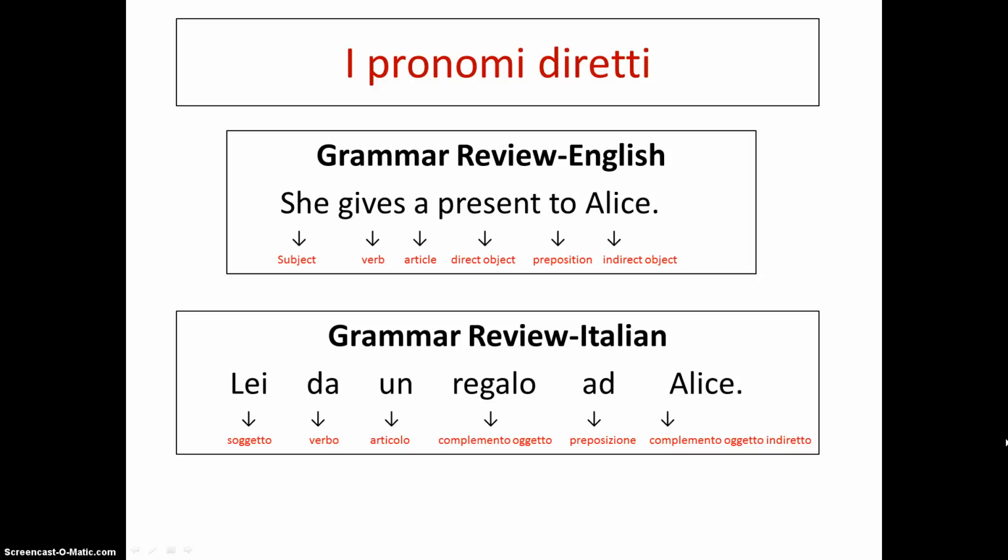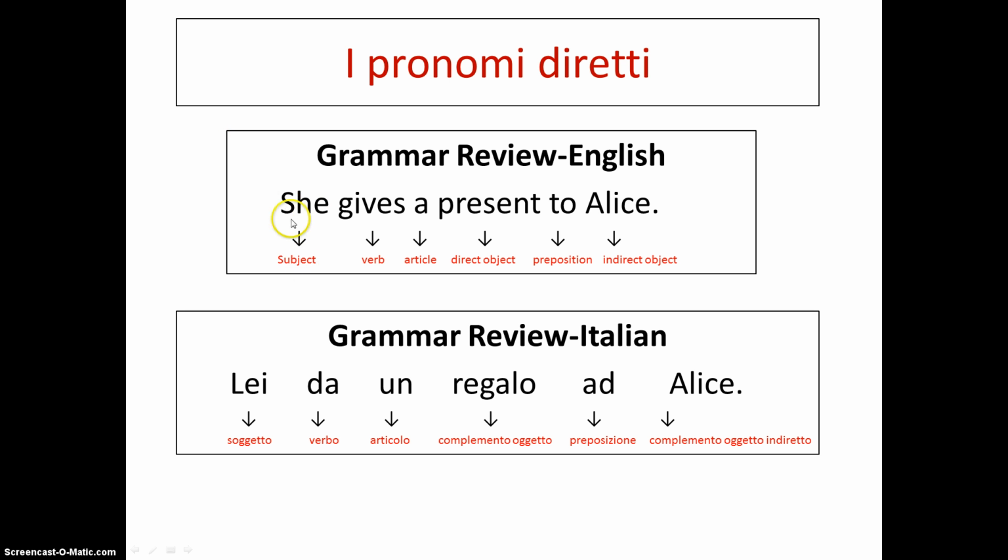In this lesson, we will look at the role of direct objects and direct object pronouns, briefly in English to review, and then in Italian. So to begin, here's a simple sentence in English. She gives a present to Alice. Let's look at the basic sentence structure and the role of each element of the sentence.